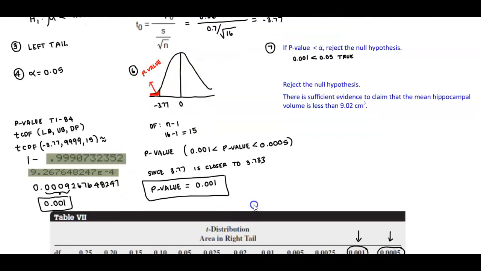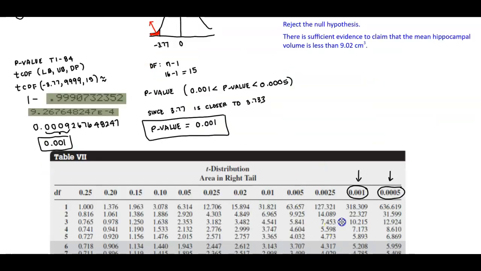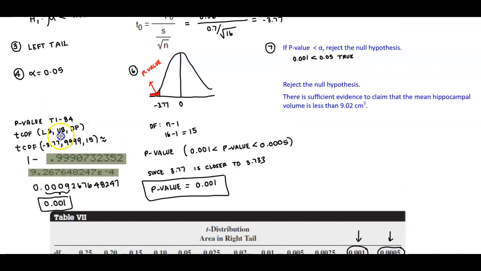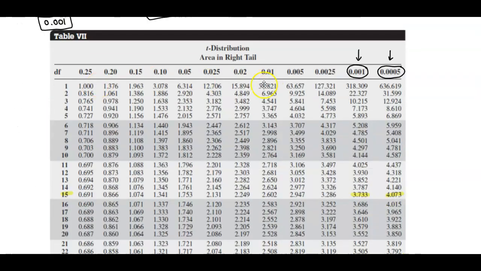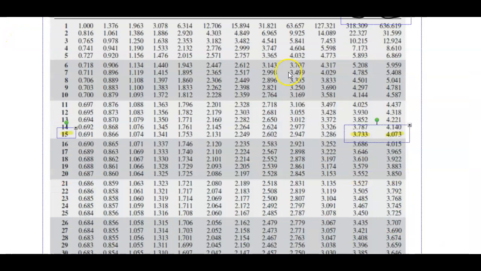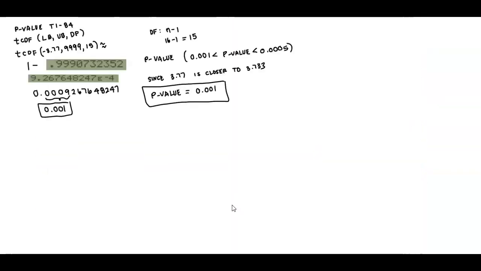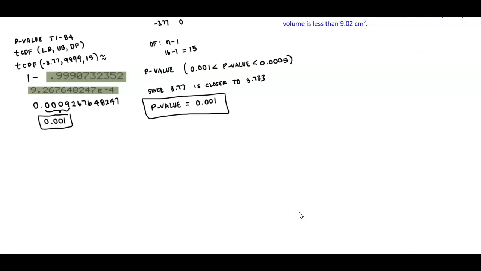Okay, now in this case, since it doesn't give you p-values, you're going to have to use this table here. Okay, so that's how we find the p-value using a TI-84 calculator. Now let's try to find this information using the TI calculator function, and then we'll do StatCrunch as well. So if I want to use the TI-84,